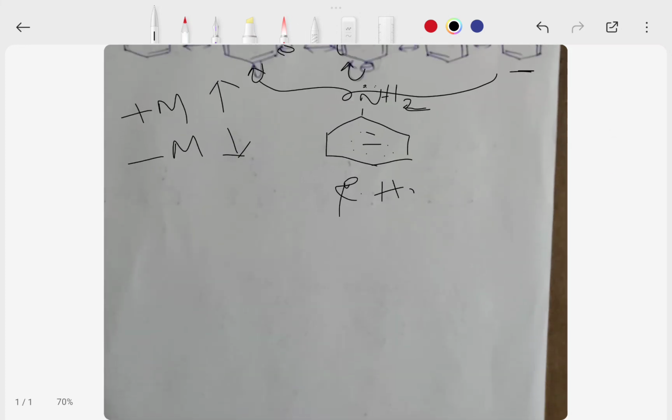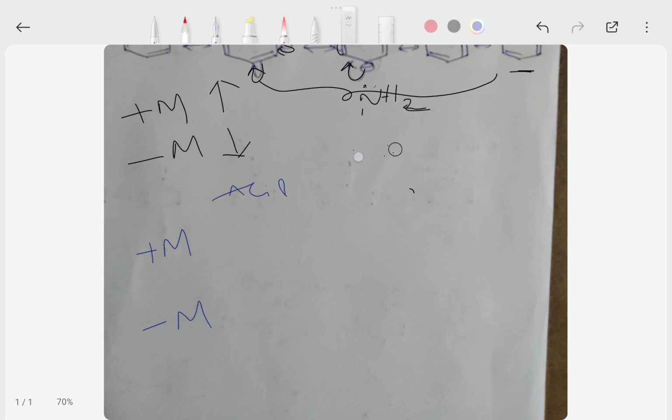Finally, I can write here, plus M and minus M groups, acidity and basicity. Plus M groups decrease the acidity, minus M groups increase the acidity.